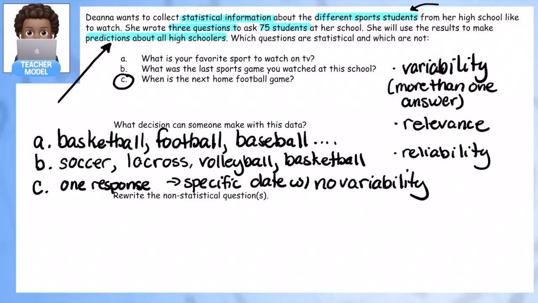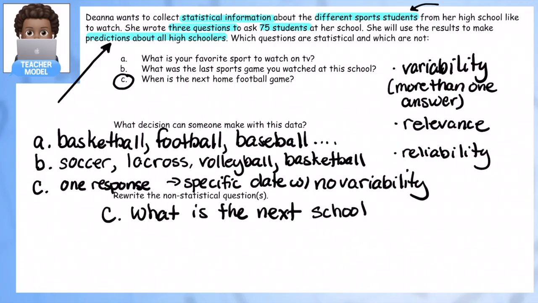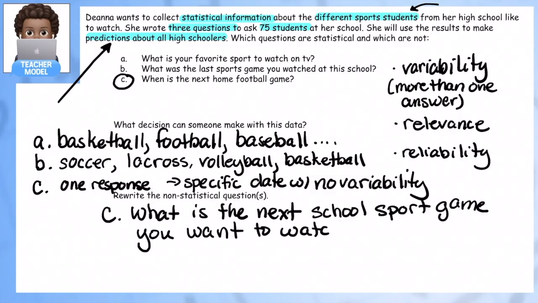So let's think about ways we can rewrite that. I could ask, what is the next game you're going to watch? And I mean at the school. So that could be something I can ask. What else could I ask? What is the next sports game you want to watch? What is the next sports practice you might visit?